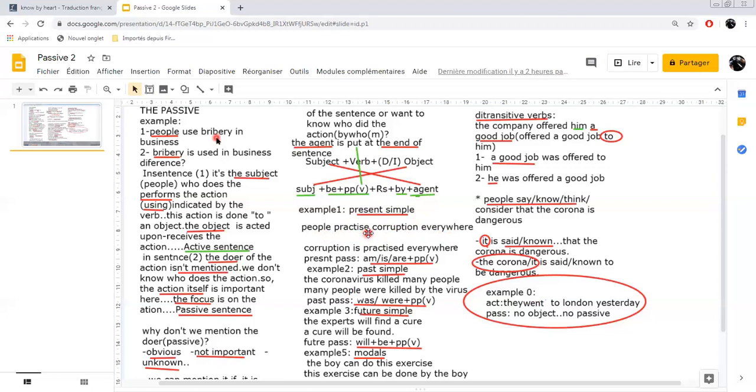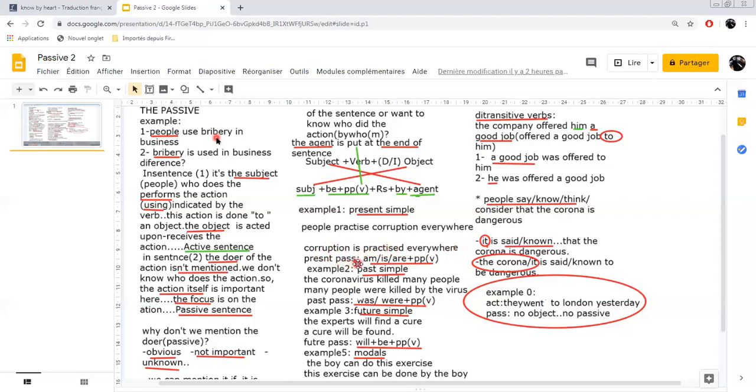My answer is corruption, so this is my object. Then I start with it and say, corruption is. Why did I use is here? Because corruption is singular. So corruption is practiced everywhere. If you want to mention the agent, you can say by people, of course.